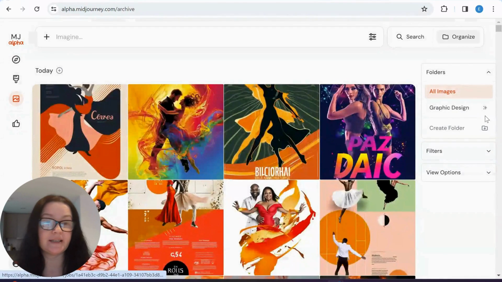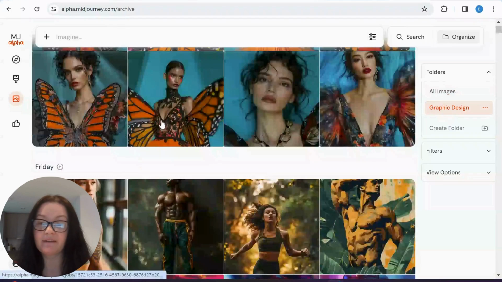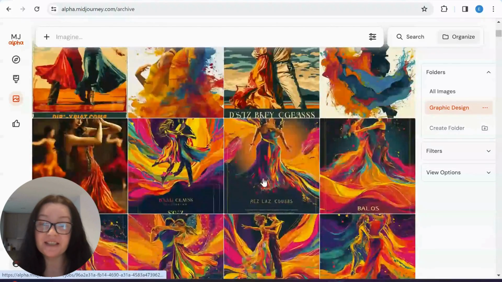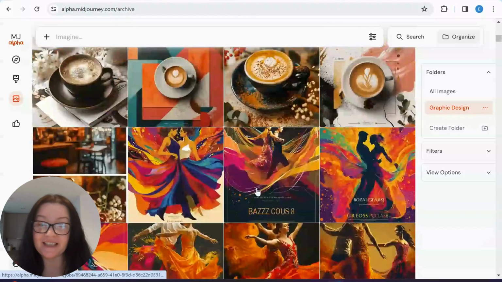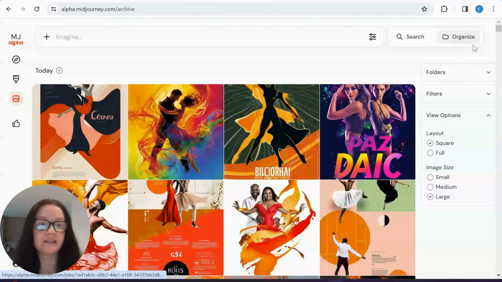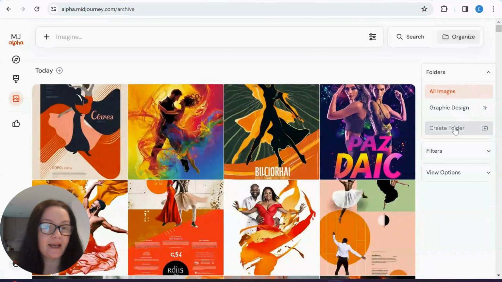Okay, so I now created a folder called graphic design. And okay, so this is a cover of a magazine. This is also a poster. So it actually did really well. I'm quite happy with this. Yeah, so these are all my posters. And let's try to create a new folder. So if I again go to organize folders,